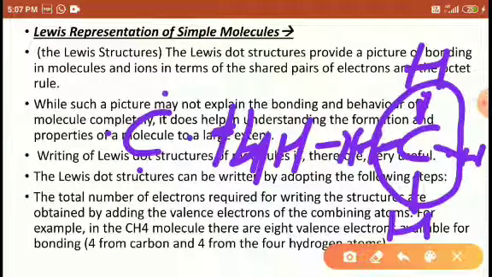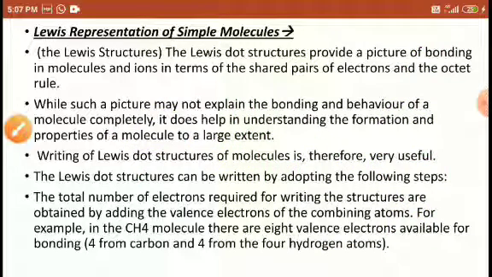So in this manner we have to consider that carbon attains the octet structure by combining with 4 hydrogen atoms and using its own 4 valence electrons.